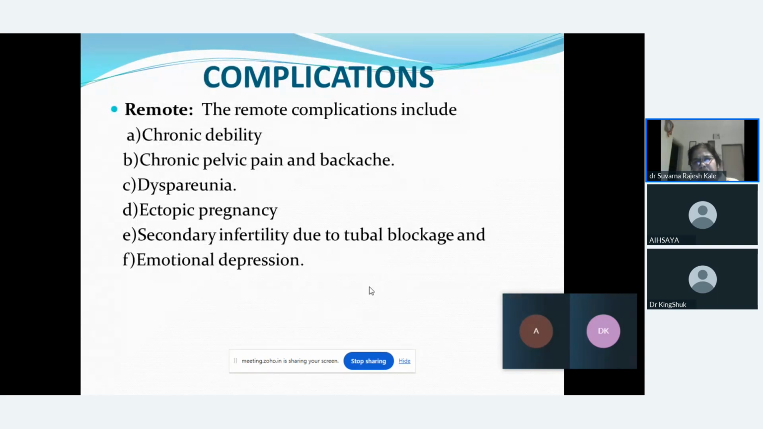Remote complications may occur after 6 months or 1 year. The female may go into chronic debility, chronic pelvic pain and backache. She may have dyspareunia. There are chances of ectopic pregnancy. Many females undergo secondary infertility. Nowadays, we say when the female goes for any process of D&C or D&E, infertility cases are becoming very common. These infertility cases could be because of blockage of the tube. Fallopian tubes have chances of blockage. And very last may be emotional depression.